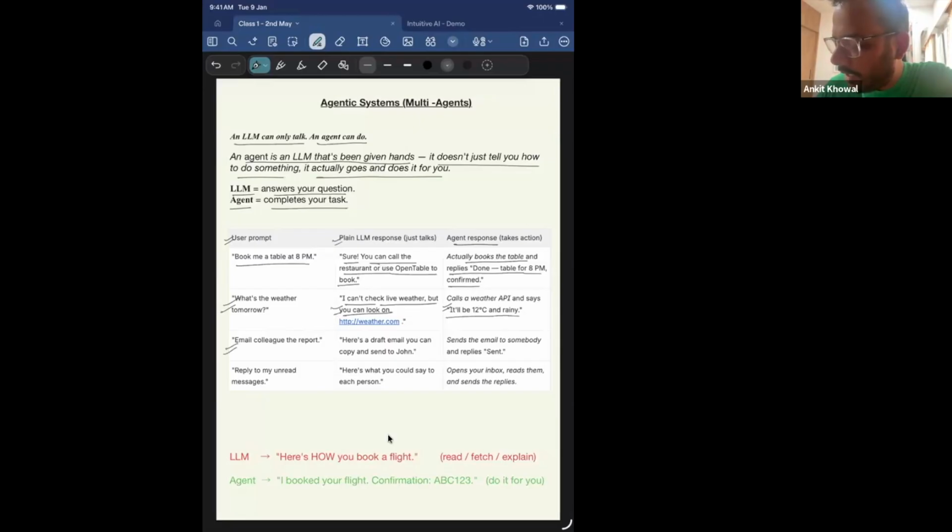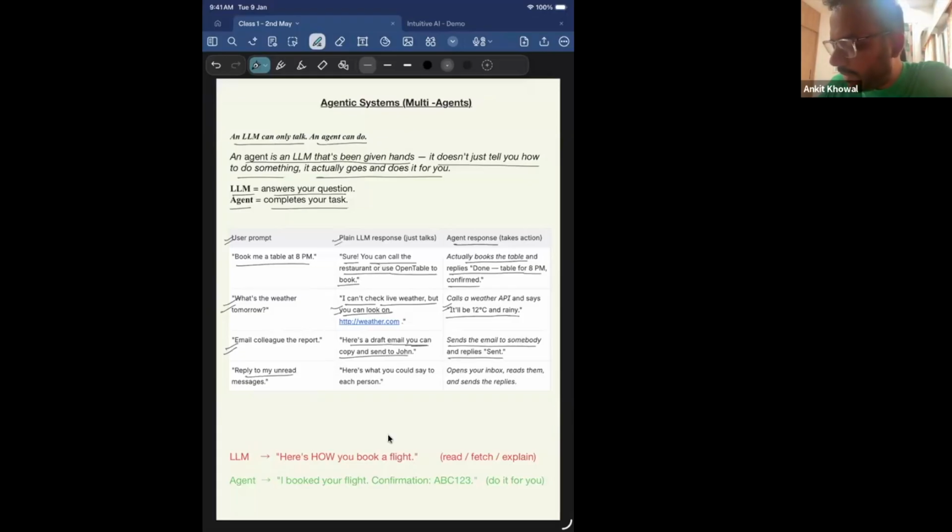Similarly, if you tell it to email a colleague the report, right? What a plain LLM will do is say, here's a draft email. It will do some summarization or reasoning, but it will tell you, here is a draft email, you can copy and send this to John, your colleague maybe, right? So it will do the reasoning, but it will not perform any task. But what an agent does is send the email to somebody and reply, sent, right?